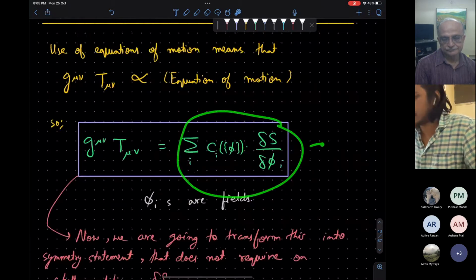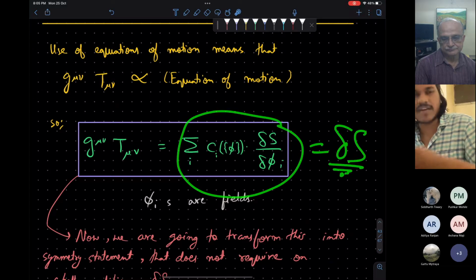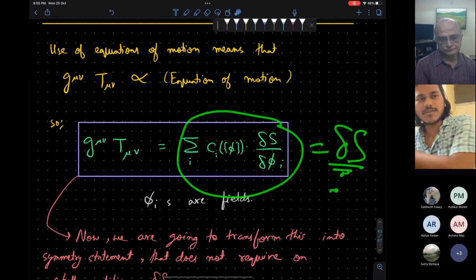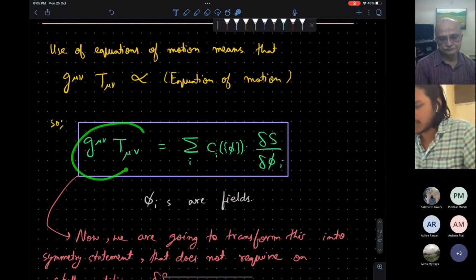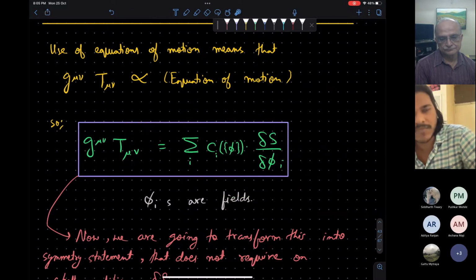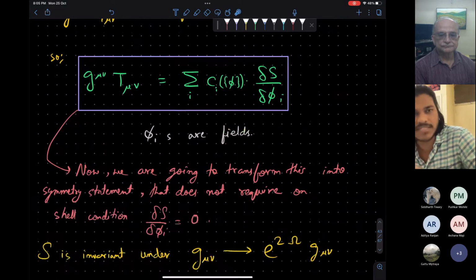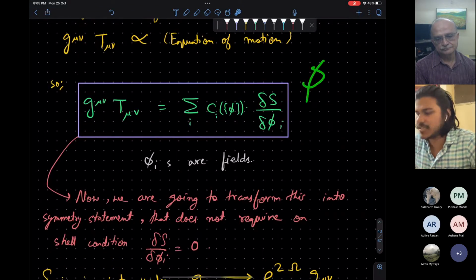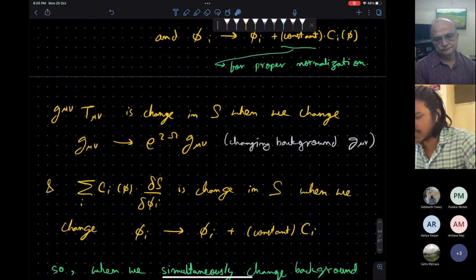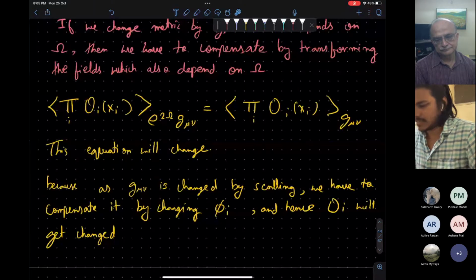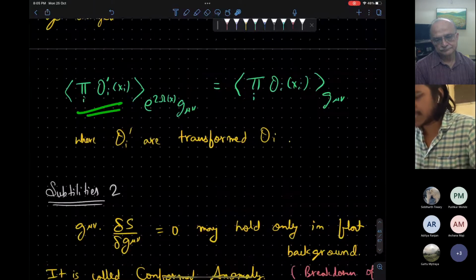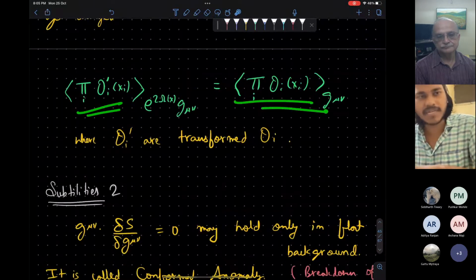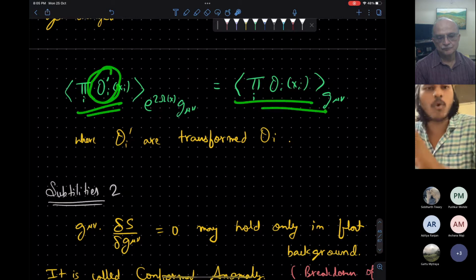Then you see this just becomes delta S under the variation of the fields, so by the extremization action principle, this has to be 0. So if we want this to be 0, we have to consider the variation in fields: when we do a conformal transformation, the operators and the quantum field, this phi field, get changed. So in general, we will have this equation that the expectation value will be the same in these two different metrics, but the operator will change to something O prime.